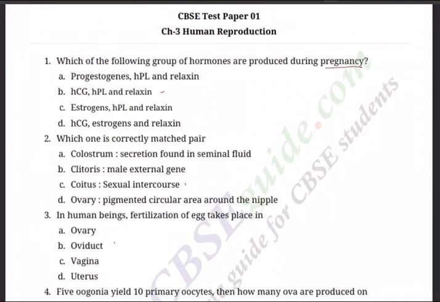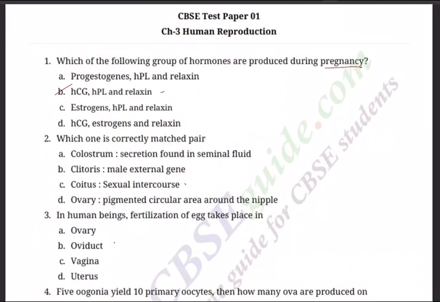Question number 1. Which of the following group of hormones are produced during pregnancy? A. Progesterone, of course progestogens, HPL and relaxin. Then HCG, HPL and relaxin. Estrogens, HPL and relaxin. HCG, estrogens and relaxin. I think this is B, HCG, HPL and relaxin. Without relaxin, of course, there is no question of delivery of the baby.